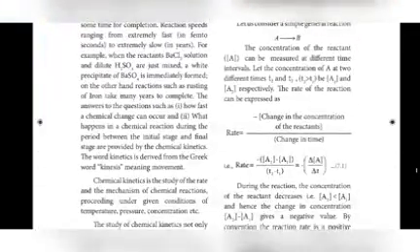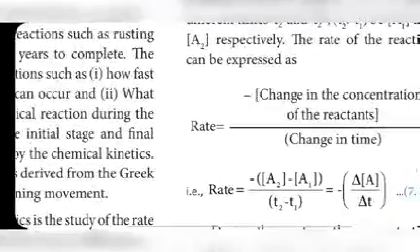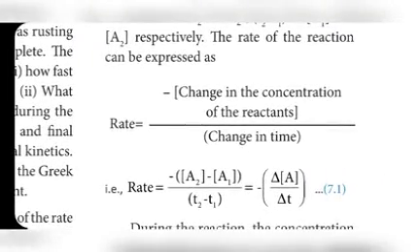Rate means change in concentration of reactant or product divided by time taken. For understanding this definition, one example is given. A gives B. We can write the rate in terms of A, and also we can write the rate in terms of B. That is what we learned in this class.